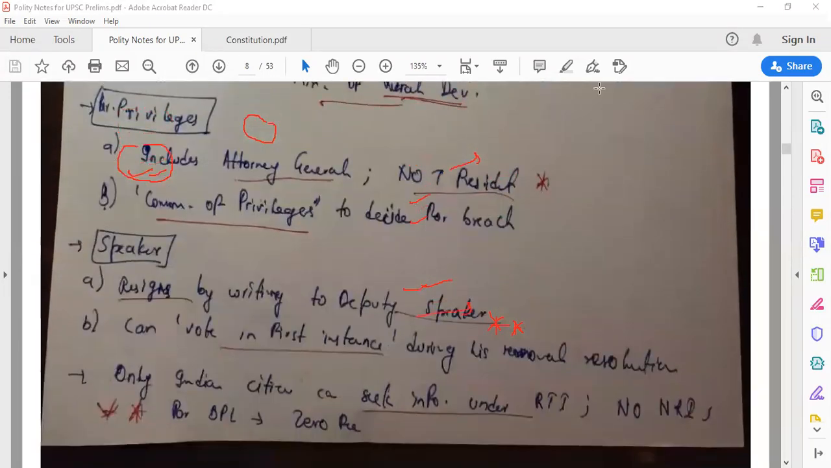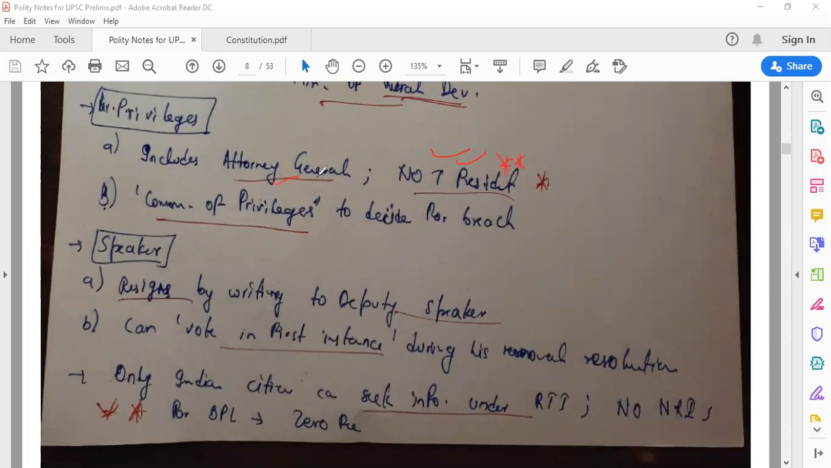Now, parliamentary privileges. I have only written the basic things which are important. For reading these things in detail, you can go to Lakshmikant and read it. What is very, very important in parliamentary privileges is that they are not applicable to the President. Although the President is part of the executive and also part of the legislature, these parliamentary privileges are not applicable to the President. Very, very important.